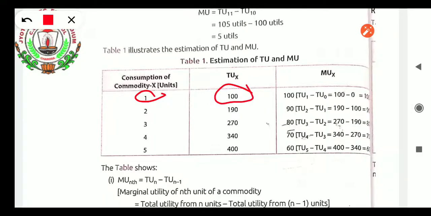Here MUX will be 0. Why 0? Sorry, it will be 100. Why will it be 100? MU1 is TU1 minus TU0. TU0 is nothing, it is 0 only. So TU1, total utility of X1, is 100. 100 minus 0 we did, so we got MUX equal to 100.